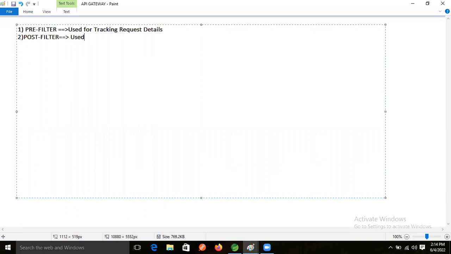It is used to change the response, the modification purpose, and to track the response.